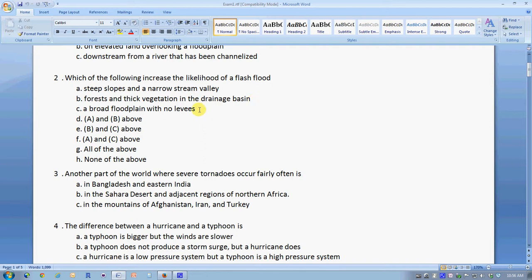Areas that have a broad floodplain, even if they have no levees, won't generate flash floods. They may generate river basin flooding or slow floods, as they might be called. But if there's a broad floodplain, especially with no levees, the water will spread out over a large area and not become a flash flood, but rather a slow-moving downstream flood.